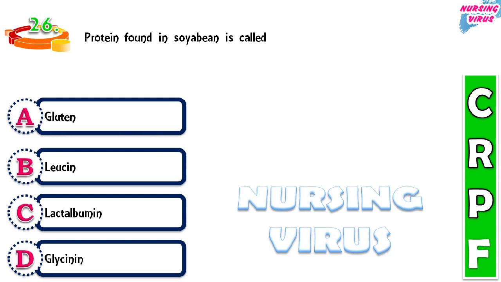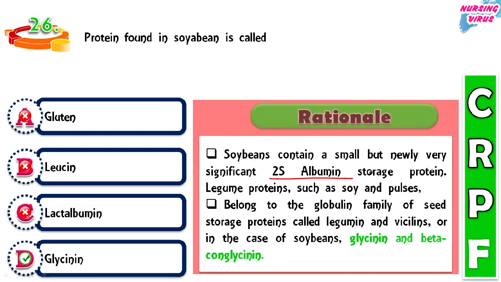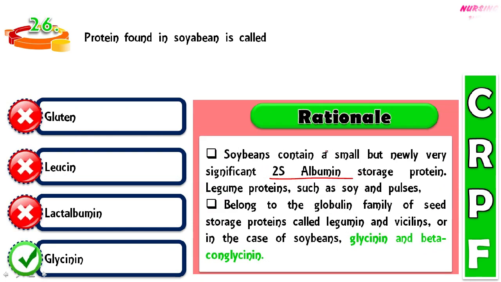Here, question number 26. The protein found in the soybean is called gluten, leucine, lactalbumin, or glycine. So here the correct answer is glycine. The rationale is the soybean contains a small but very significant 2S albumin storage protein.